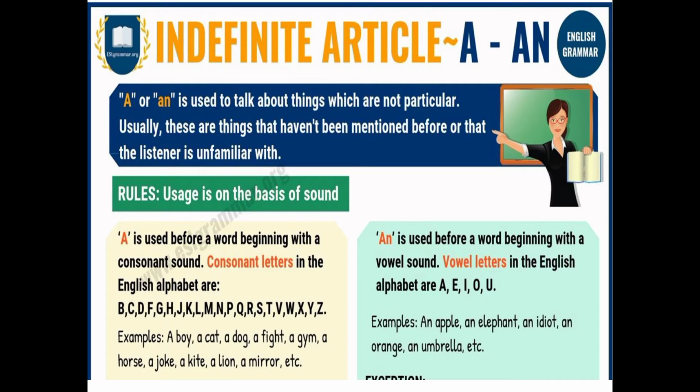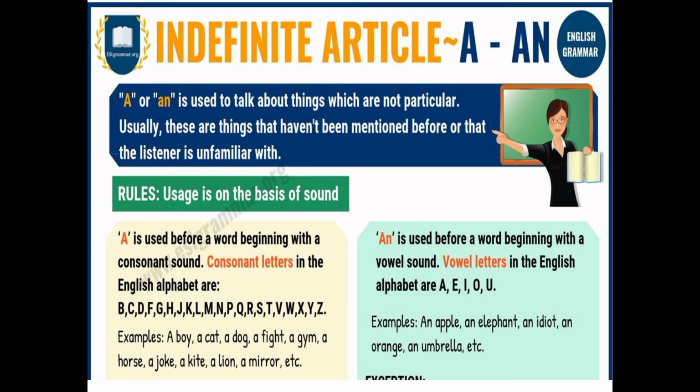So A or AN is used to talk about things which are not particular. It means that we are not referring to them, we are talking in a general sense. तो अगर हम किसी चीज़ को general sense के बारे में बात कर रहे हैं आपका, if I say that I have a book, so what it means is that I am not talking about which book it is that I am studying or which book that I have. So there is no specification of that book. So in such cases we have to use the indefinite article.